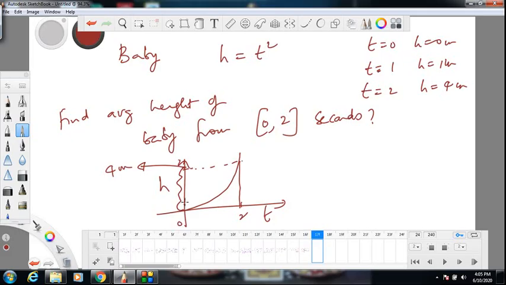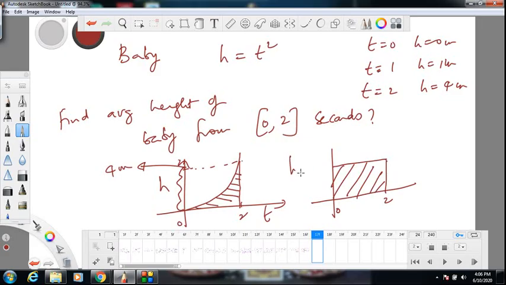How will you calculate? The idea is, now in this case, how do you get the average? First you find this area. Average height is that value of height which, if it were constant for the same time, gives the same area as this area.